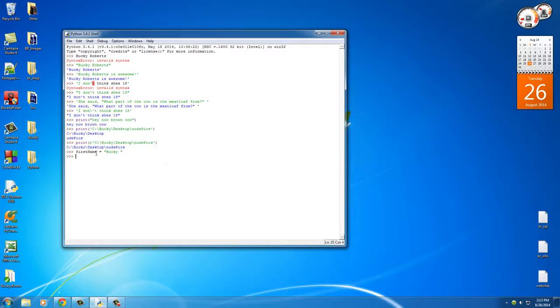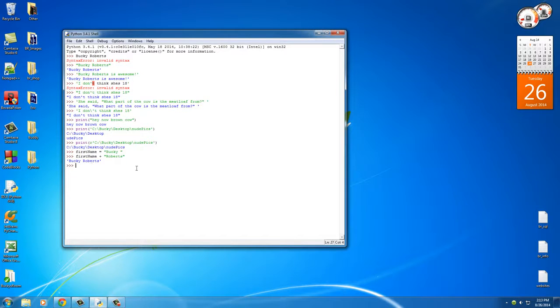So now not only can we store numbers in variables, we can also store strings in variables. So what I can do is say something like this: first name plus another string, my last name Roberts, and it's going to say, okay, whenever you take a string and add another string to it, check it out, it makes an even longer string. So not only numbers, you can also add strings together.